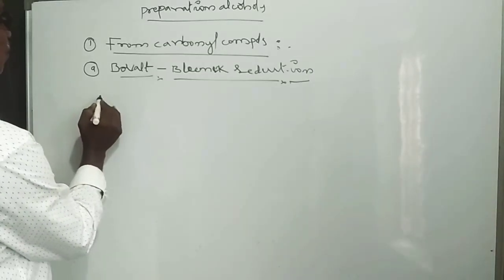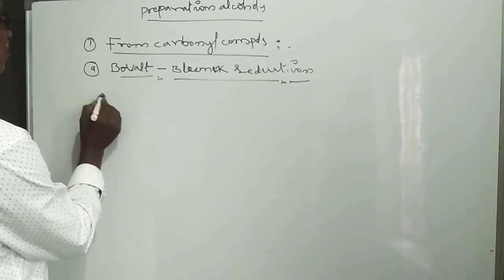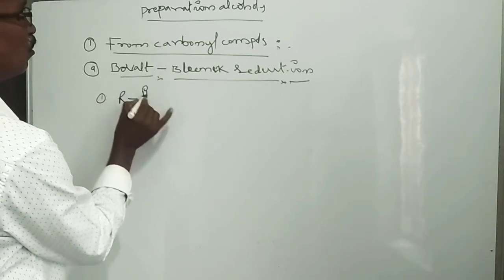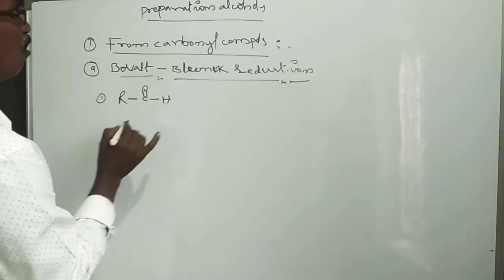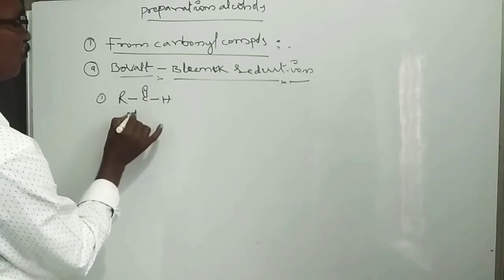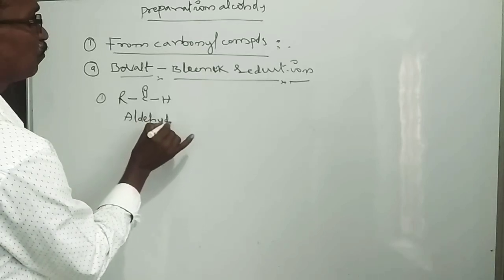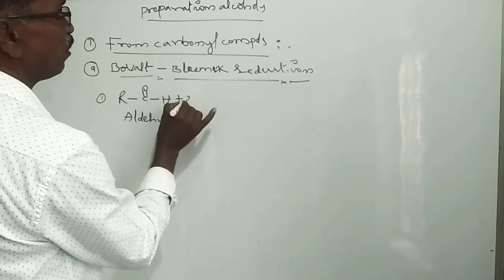That is the first one, an aldehyde, R-C double bond O-H. Reduction means adding of hydrogens.